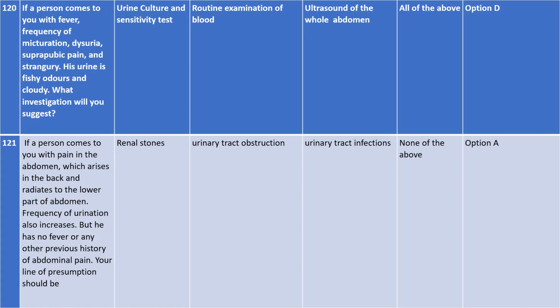suggest him to undergo routine examination of blood. Obviously, in diagnostic evaluation we check everything, like a whole body checkup: blood test, urine test, and then ultrasound of the whole abdomen. Because why is there a fishy odor, why is his urine so smelly, why is it so cloudy, is there any problem in his abdomen? You have to check the whole abdomen, and this investigation you will do through ultrasound. So all these investigations you can perform in order to diagnose why these symptoms occur in a person. So that is why option D is correct.